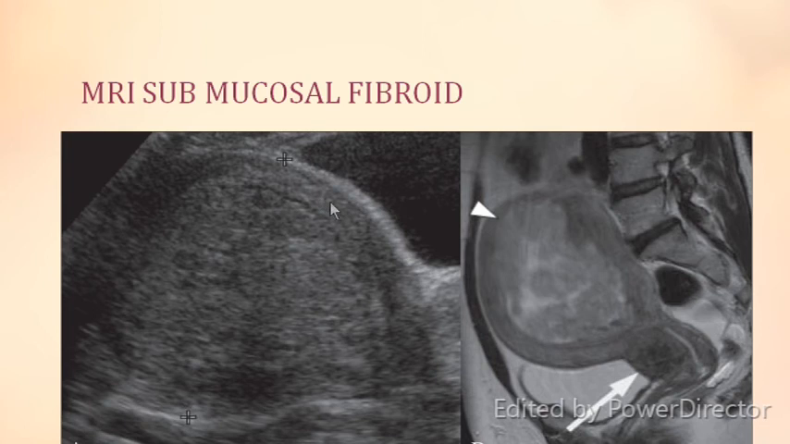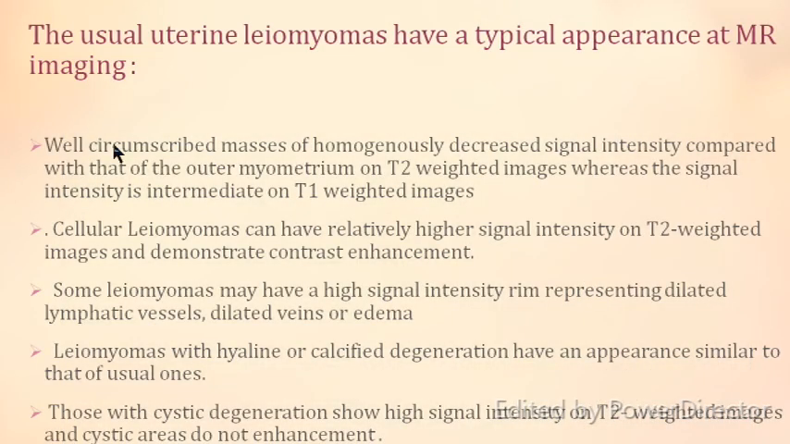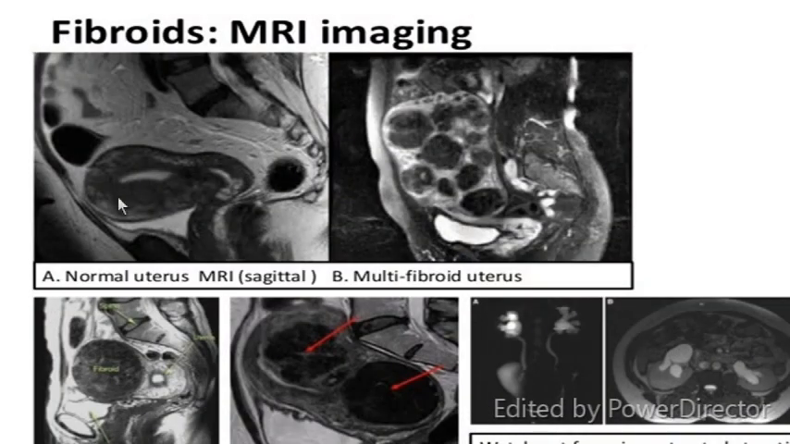Sonography shows a homogeneous smooth fibroid with an enlarged uterus. This is the uterus, this is the cavity, and this is the enlarged fibroid which has undergone degeneration. Coming to MRI, there are T1 and T2 weighted images. The cellular myomas have relatively higher signal intensity on T2 weighted images and demonstrate contrast enhancement. When there are hyaline changes or calcified degeneration, they may be differentiated on MRI.